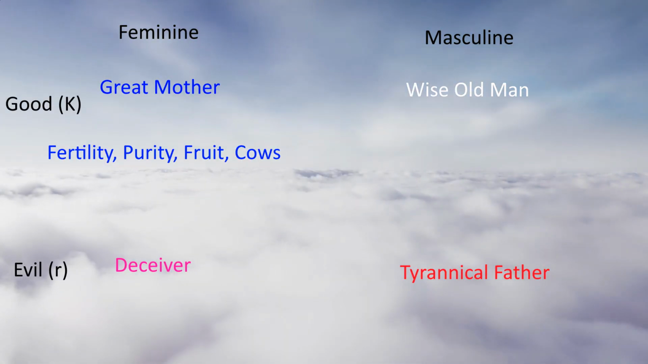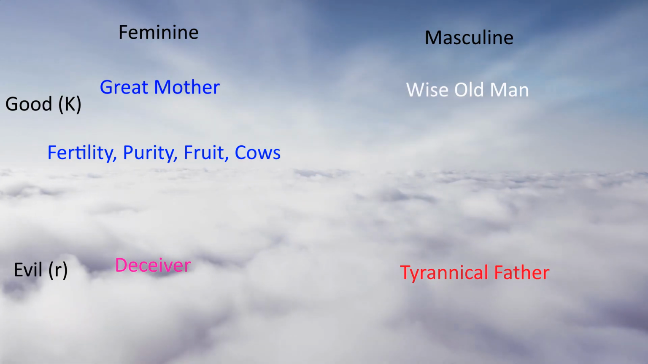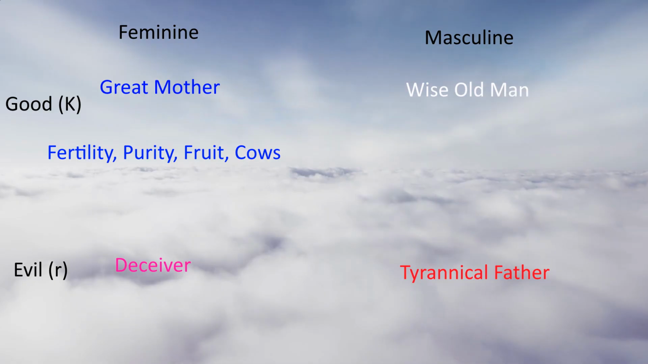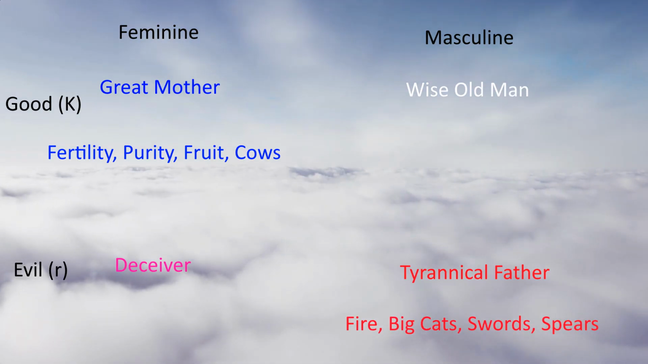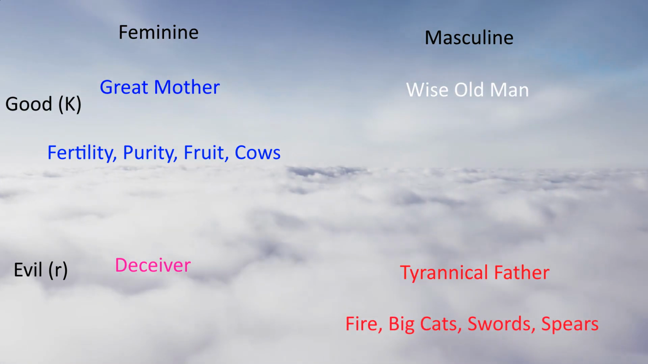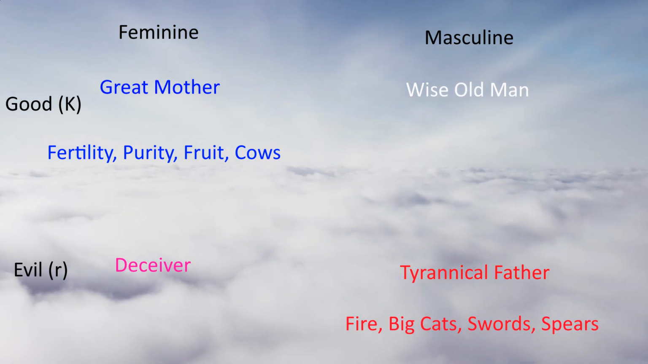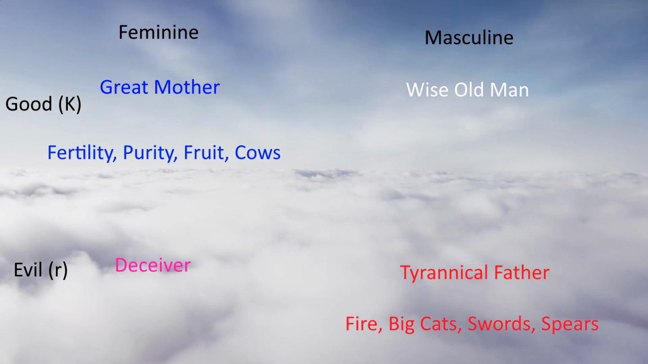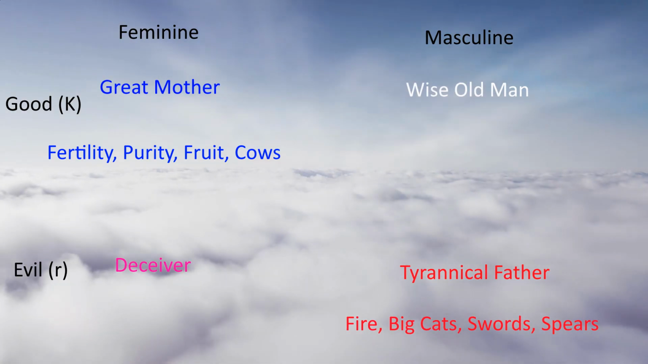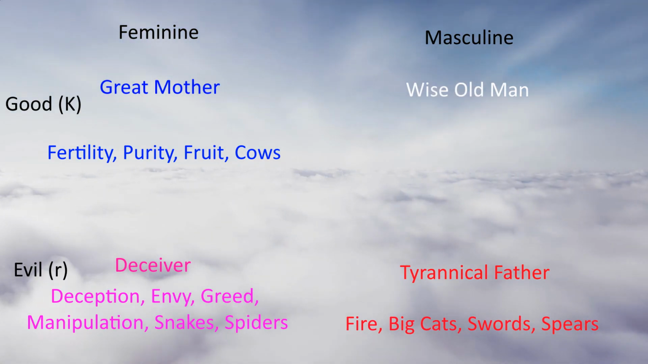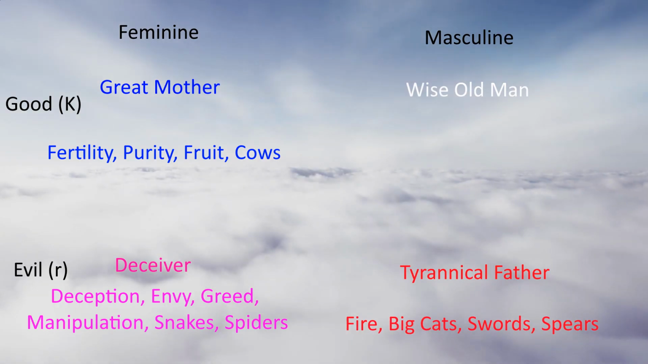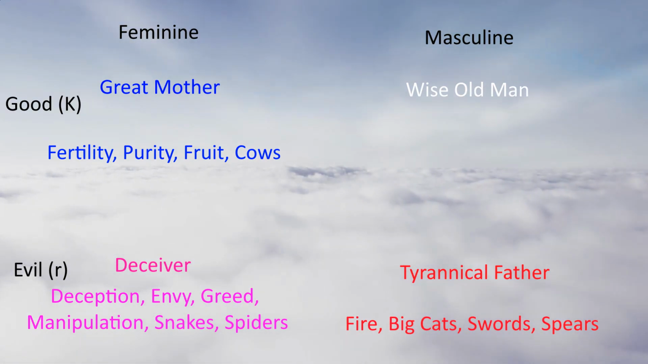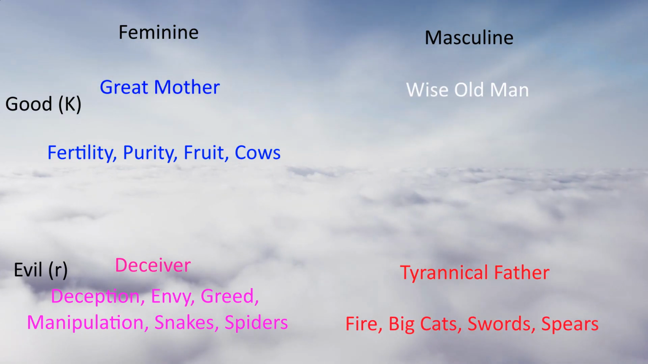Next is the Tyrannical Father. This is the hateful, controlling side of masculinity. Some things the Tyrannical Father is symbolized by are fire, big cats, swords, and spears. Hate is a core emotion related to the Tyrannical Father. The Deceiver is a deceptive, greedy, envious, manipulative archetype; think borderline personality disorder. The Deceiver is often symbolized by snakes, spiders, pests, and other poisons. Disgust is the core emotion related to the Deceiver.